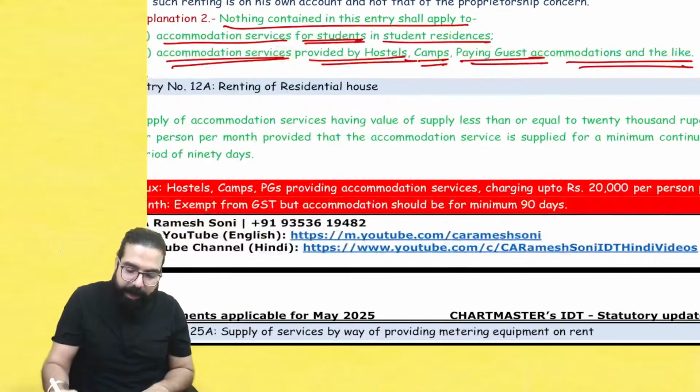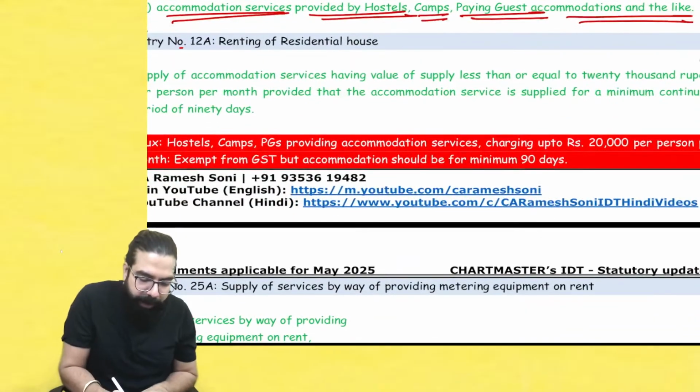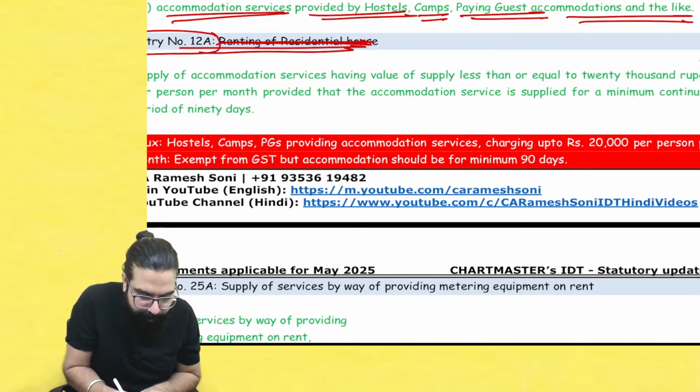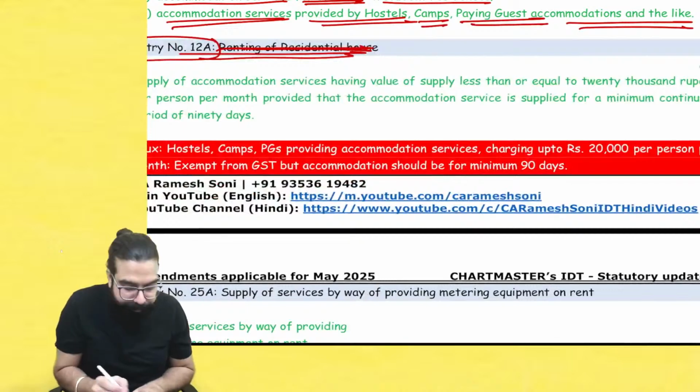But then they went in and inserted one more entry and told renting, not renting of residential out. Baba, PGs etc. ka case. Not. Cut the heading. Remember entry number 12A. What is entry number 12A?